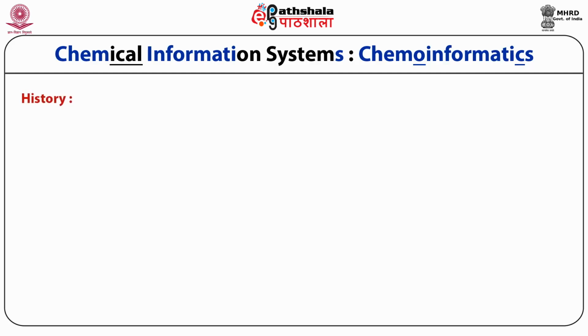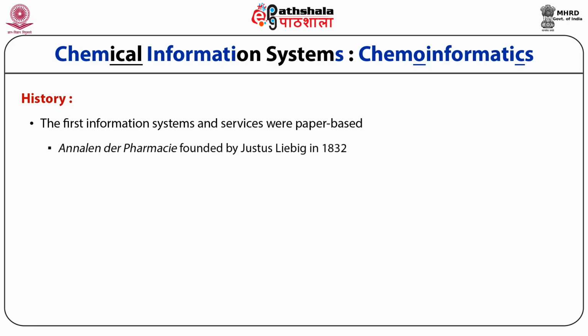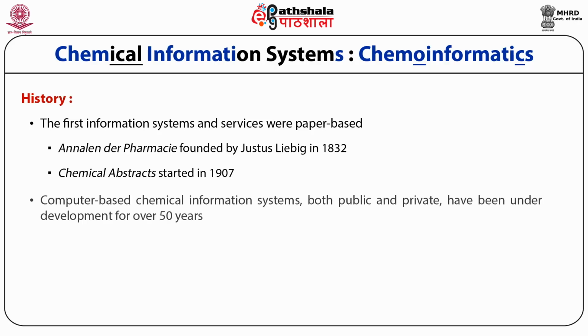The history actually starts way back in 1832, when the first paper was published in Annales de Pharmacie, and almost all over the world Chemical Abstracts started in 1907, which made it possible to become computer related as quickly as possible, and which took around 50 years.